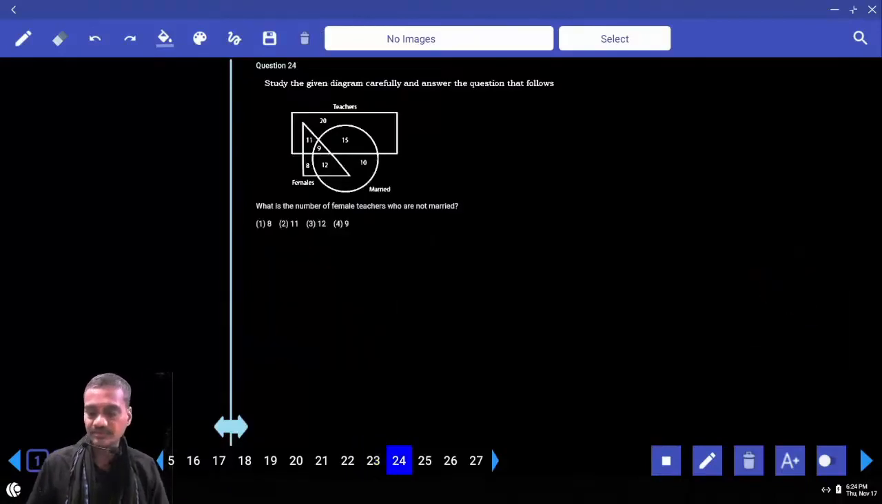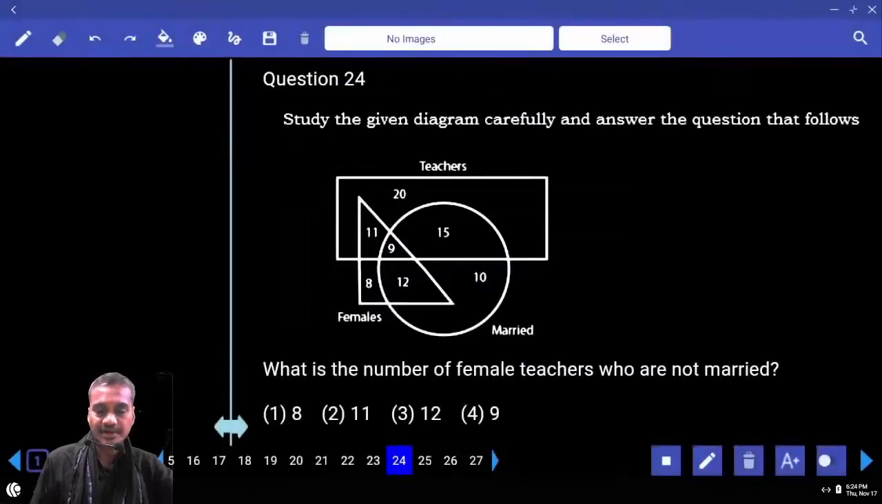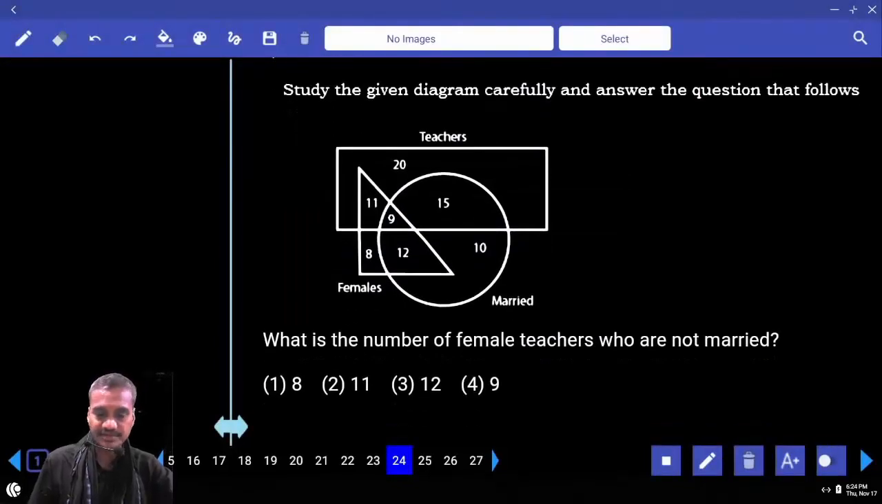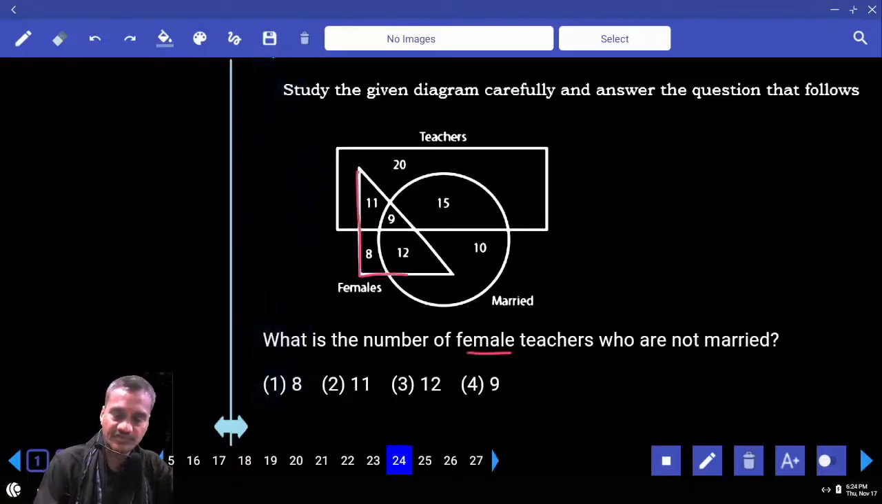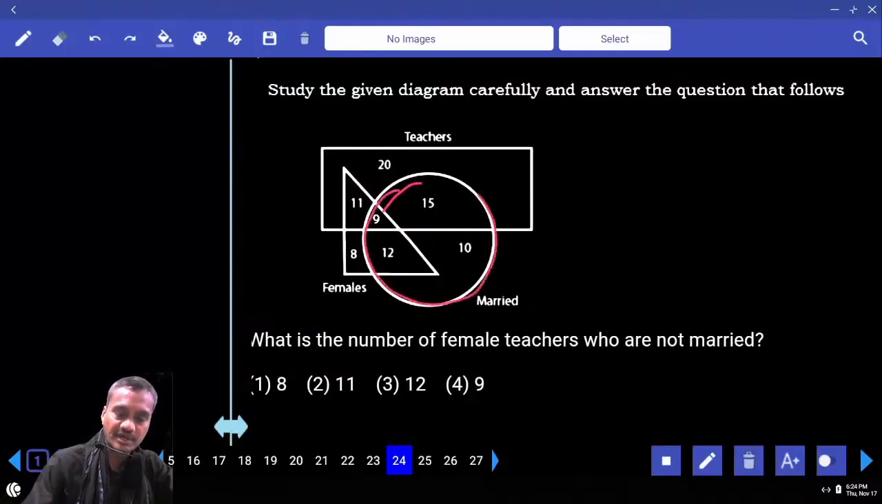Then 24th one. Now in this 24, study the teachers, females and married. And what is the number of female teachers? Female teachers means now we need to take all the females as well as teachers. Teachers means this group and who are not married. That means now we need to have unmarried female teachers. Unmarried female teachers means we should not have married. They should not get married. And this circle is ruled out. Now we need to have the region that is common for only triangle and rectangle.